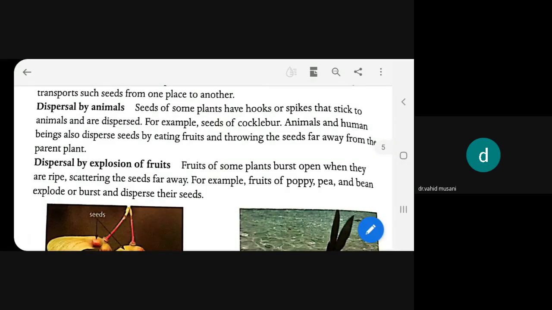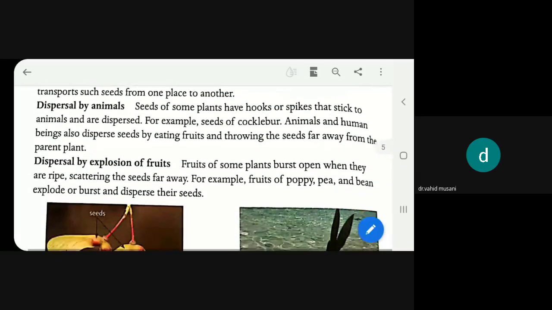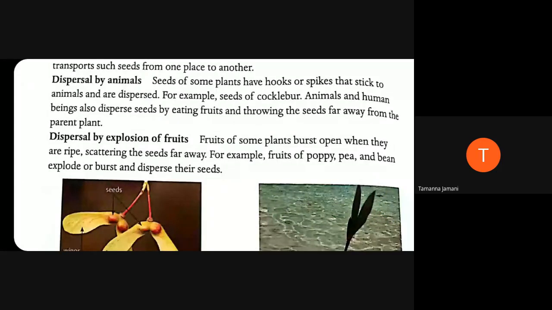For example, you all. This happens with you sometimes, that you are going out and a fruit is in your hand. Your mother said, finish it fast. But you are in a hurry, so you took that fruit in your hand and go outside of your house, right? You eat it, but will you eat the seeds also of the fruit? No, ma'am. Okay, so simply what you people do, you will throw the seed anywhere on the roadside, outside of your house, right? So this is also one of the methods of seed dispersal.